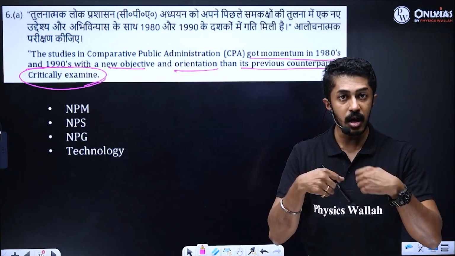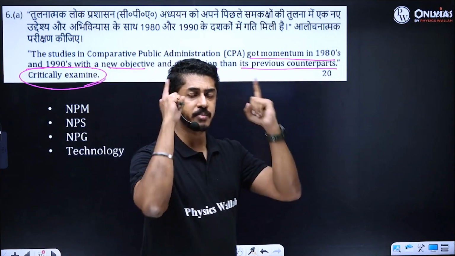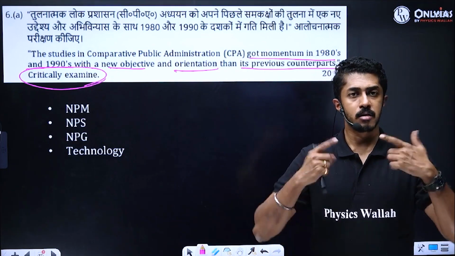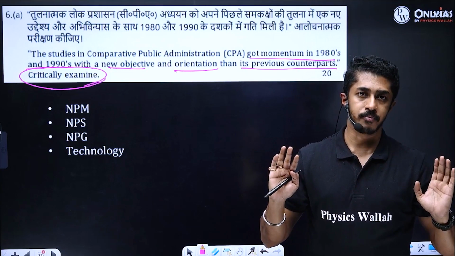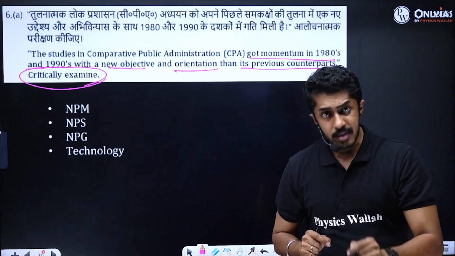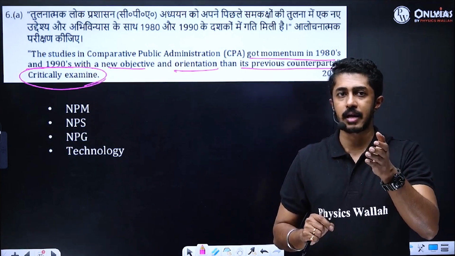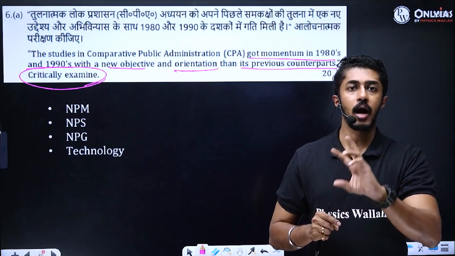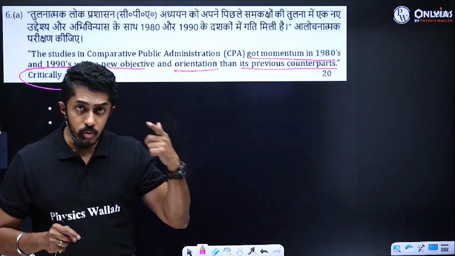He started it off. But later on, the focus was on what? Universal principles. That is why comparative public administration never got the momentum, because till then the idea was you have a set of principles, apply it anywhere, it is going to work. So there was no specific contextual study done. But later, once NPA, Minnowbrook conference, etc. started coming, people started realizing that one solution will not suit everywhere. You need to modify it according to the cultural context. Now things started changing. Now it started picking up.